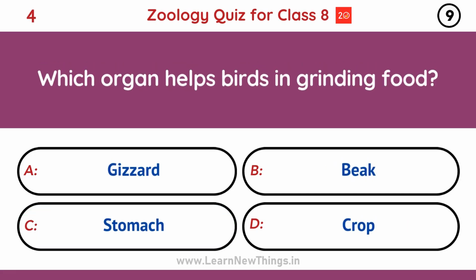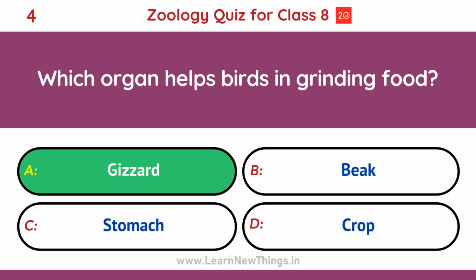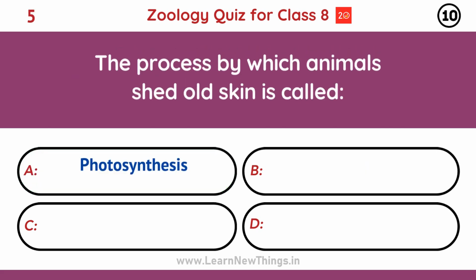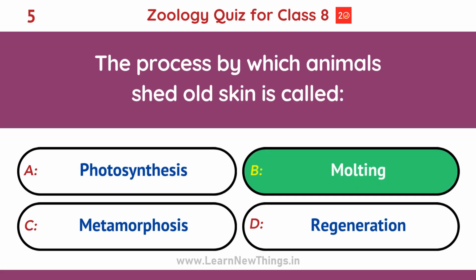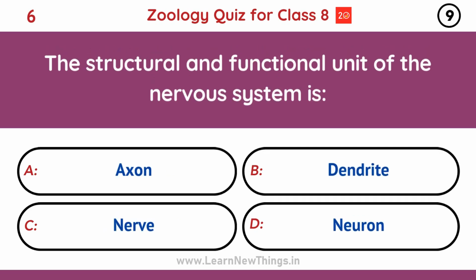Which organ helps birds in grinding food? Gizzard. The process by which animals shed old skin is called molting. The structural and functional unit of the nervous system is called neuron.